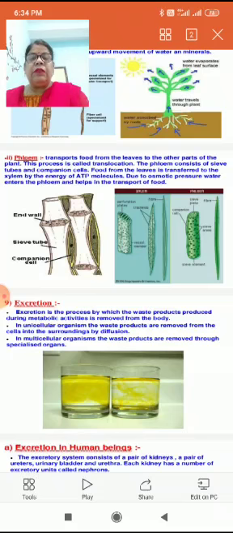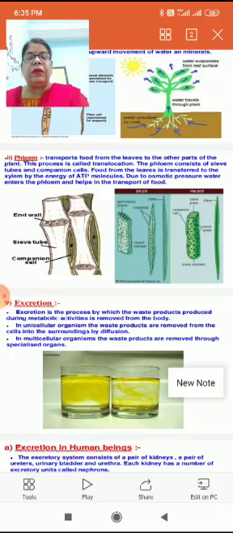But in multicellular organisms, the process is not the same, because the body is made up of millions of cells. So it is not possible to remove waste products from each and every cell. So there is a system which helps in excretion of waste formed during the metabolic activities from the body, and that system is known as the excretory system, and different organs are involved in that particular process.